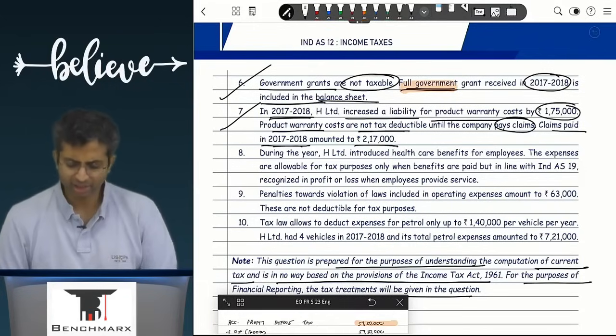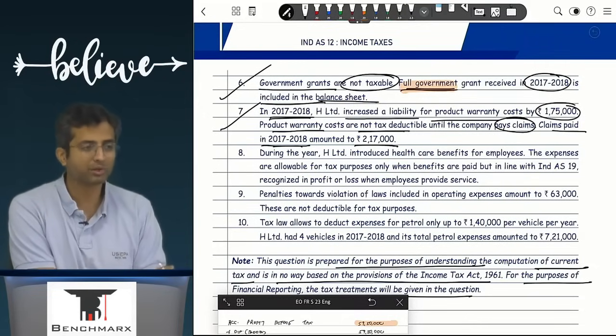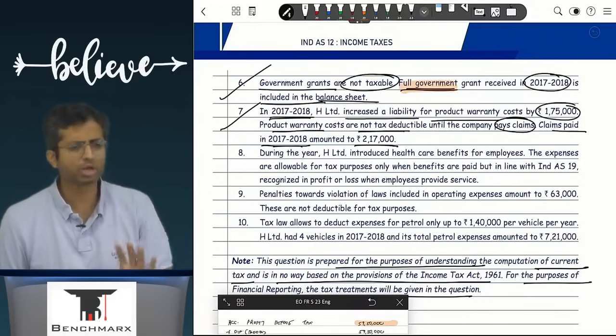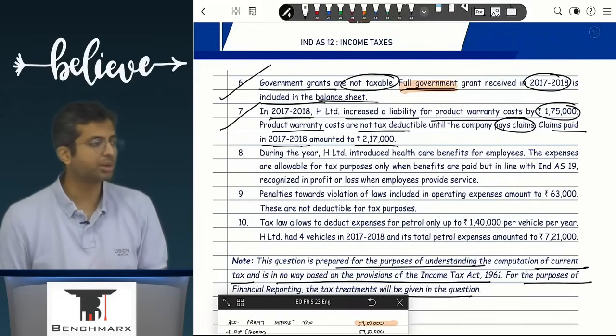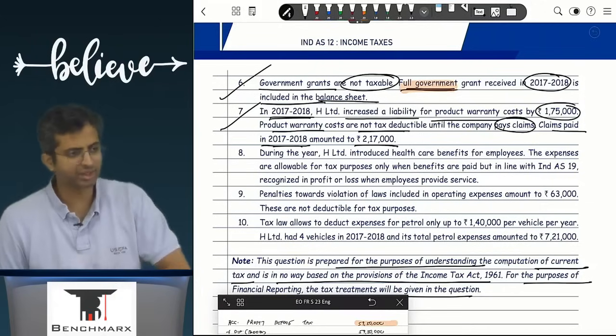Acha, what have I done? I have created a provision for warranty. My journal entry must be P&L account debit to provision for warranty. Income tax does not recognize a provision. It says जब भी payment होगा तभी record करेंगे. In books, when the payment happens, it is provision account debit to bank. But in income tax, the entry is P&L account debit to bank.